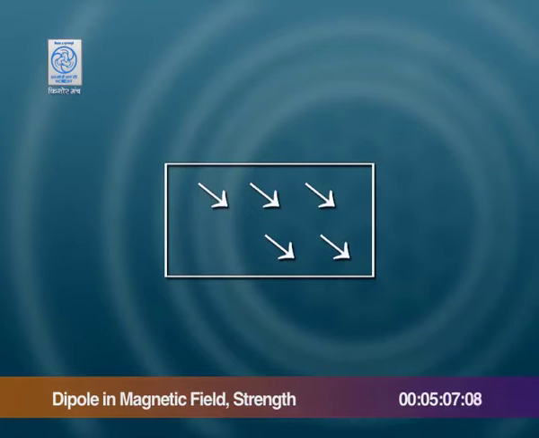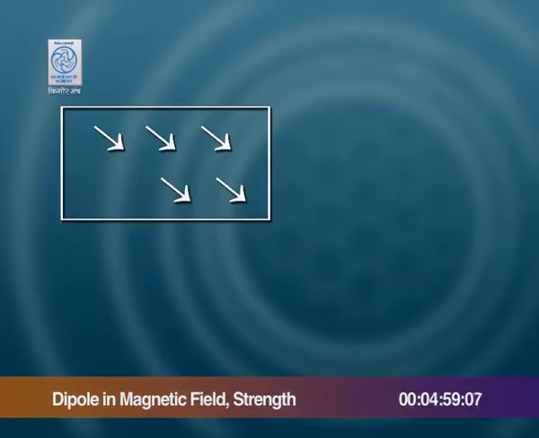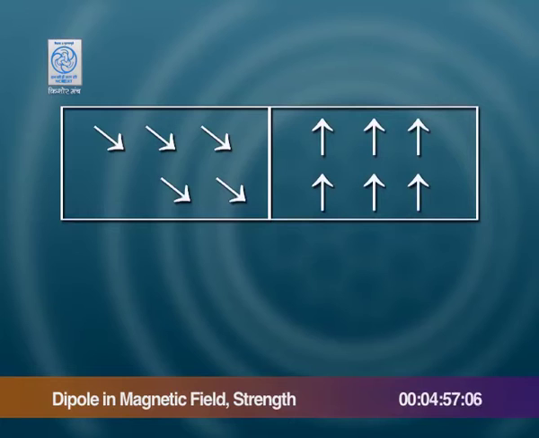So, in a sample you may have atoms up to 10 raised to the power of 11, and these are going to show a dipole direction in a particular way, and this can then be contributed and seen for the entire material.